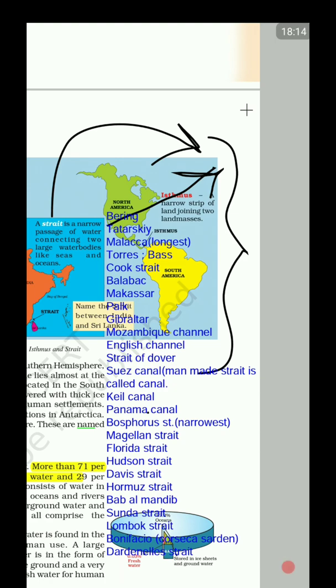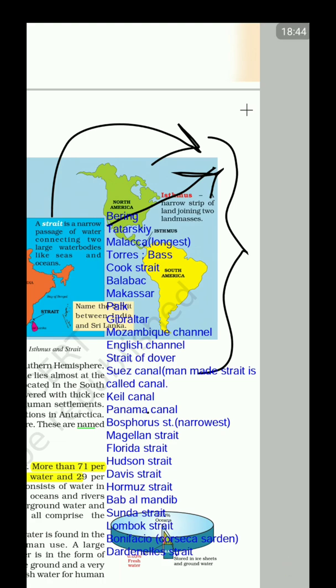Sunda Strait separates Java from Sumatra in Indonesia. Then we have Lombok Strait. Lombok Strait separates Bali from Lombok. Then we have Bonifacio Strait, which separates France from Italy, both islands, the Corsica of France from the Sardinia of Italy. Next, we have Dardanelles Strait.